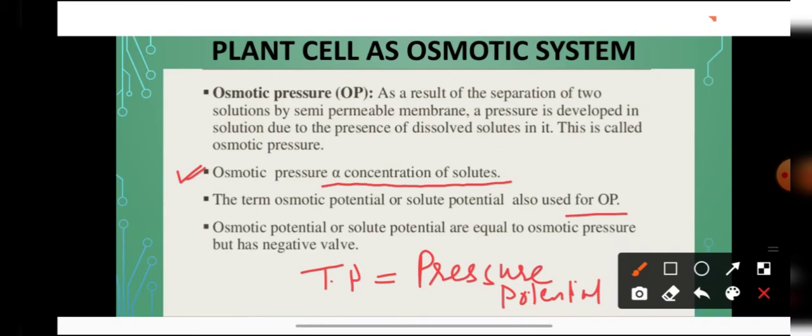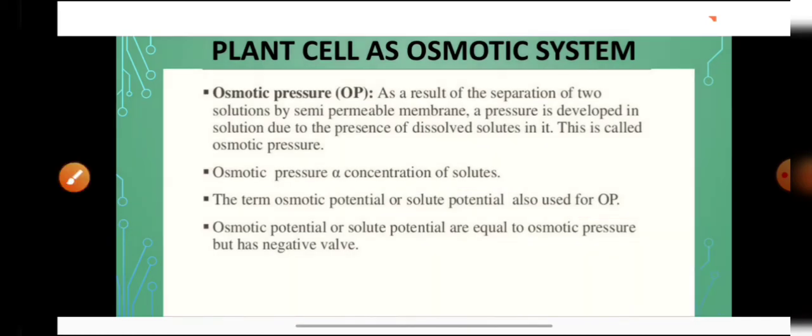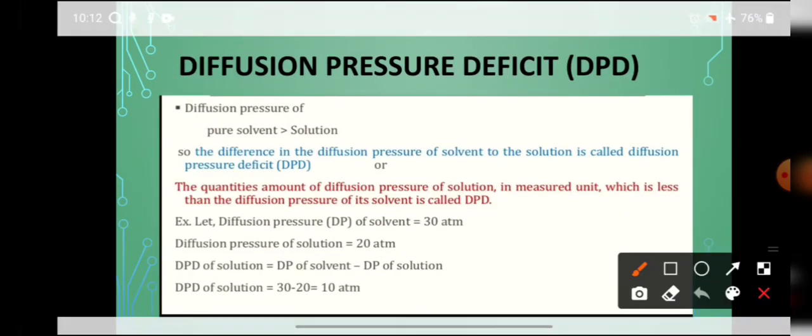Due to osmotic pressure, water enters into the cell. When the water enters into the cell, the protoplasm of the cell swells up and it exerts what? It exerts turgor pressure. Now the cell wall exerts an equal and opposite pressure to the turgor pressure, and this is known as what? Wall pressure. Now what is DPD?